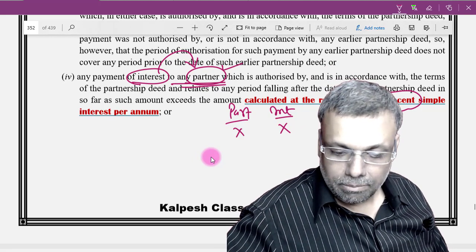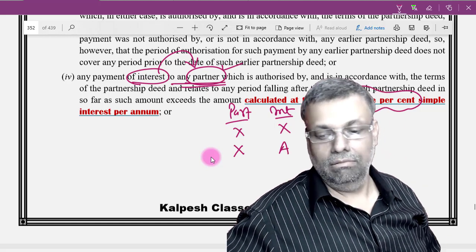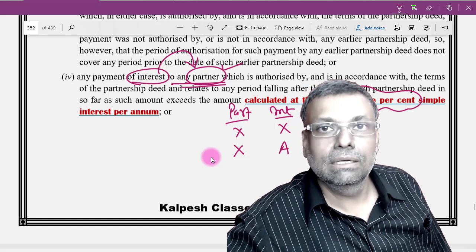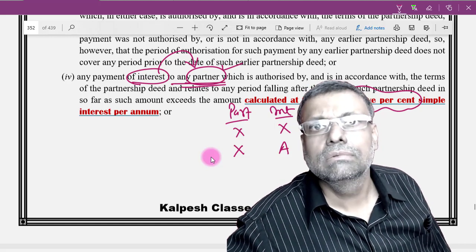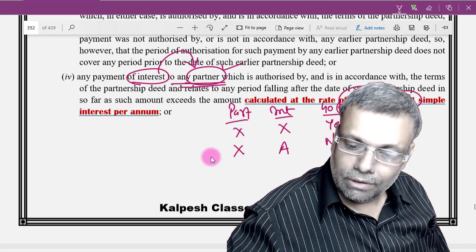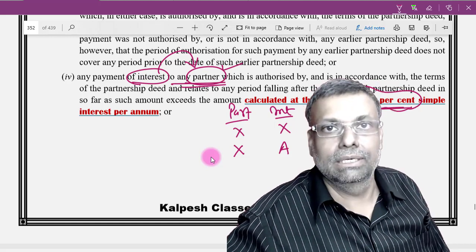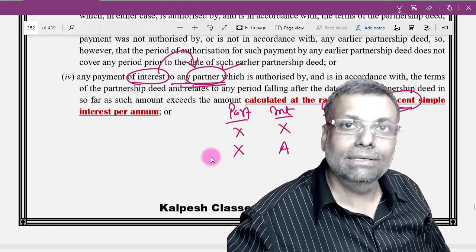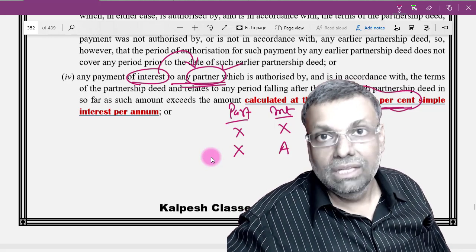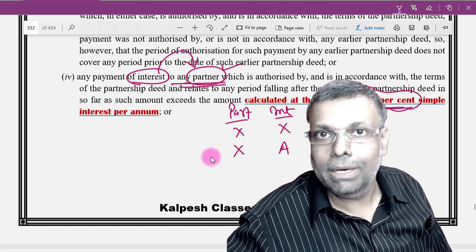But supposing the partner is Mr. X and the interest is paid to Mr. A, for example, A is not a partner. So for that, section 40B provisions cannot be applicable. That means this 12% limitation cannot be applicable. Other provisions on merits can be applicable, but this section 40B cannot be applied because it is to a non-partner.